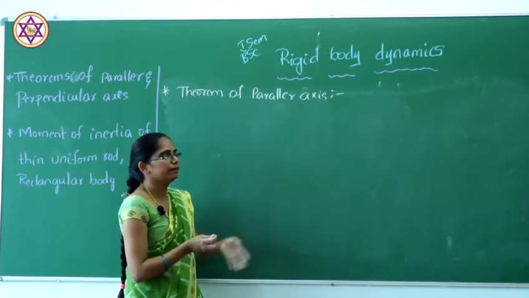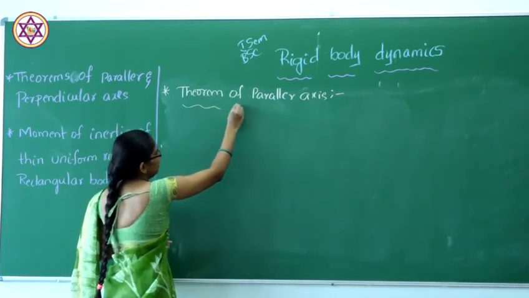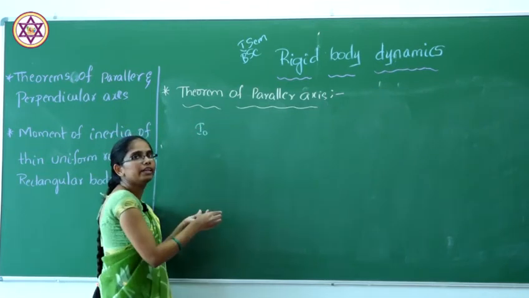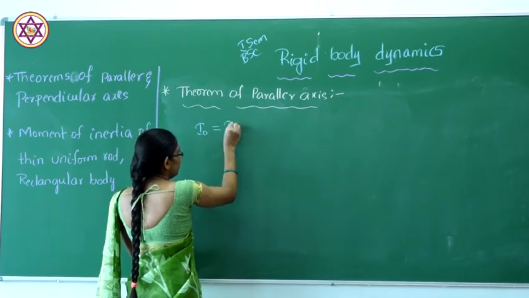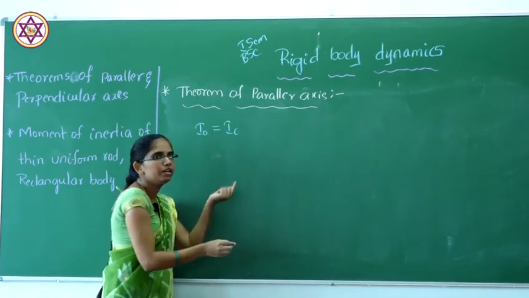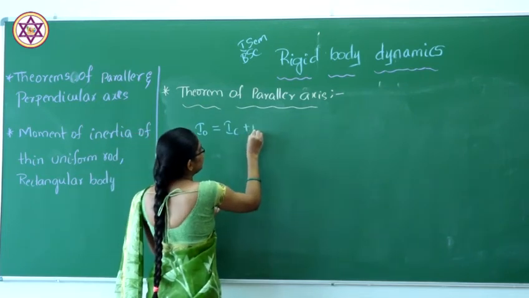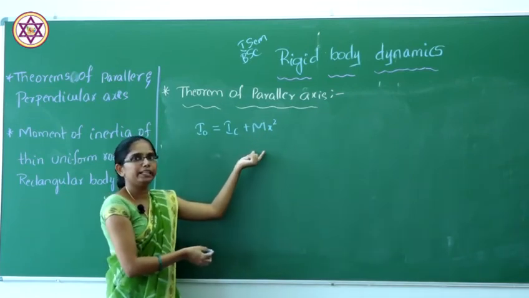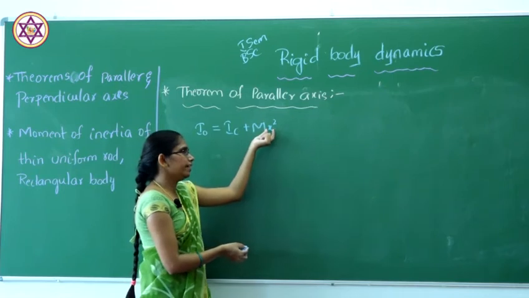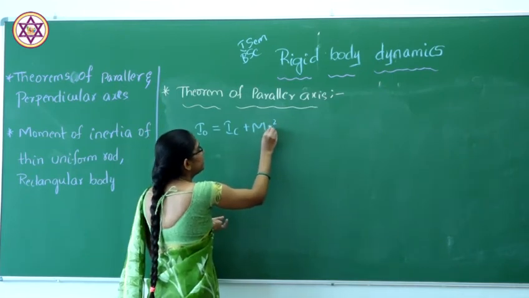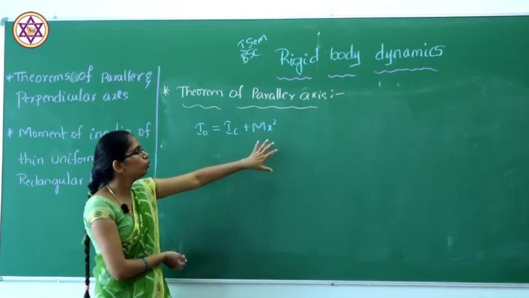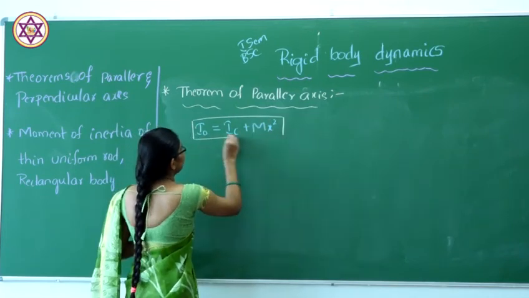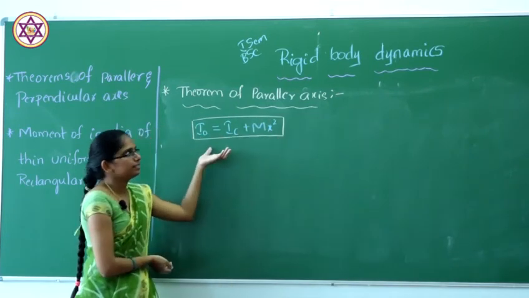So for this theorem, the mathematical expression is that the moment of inertia of a rigid body should be equal to the sum of the moment of inertia about the center of mass plus m x square. So m is nothing but the mass of the particle in a rigid body. Here x square is nothing but the square of the distance between the two parallel axes. So this is the mathematical expression of the parallel axis theorem.